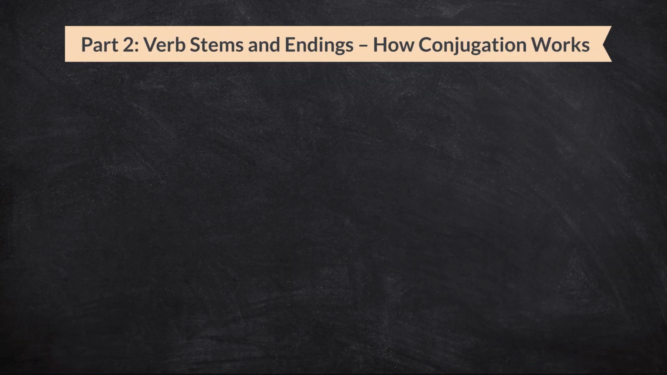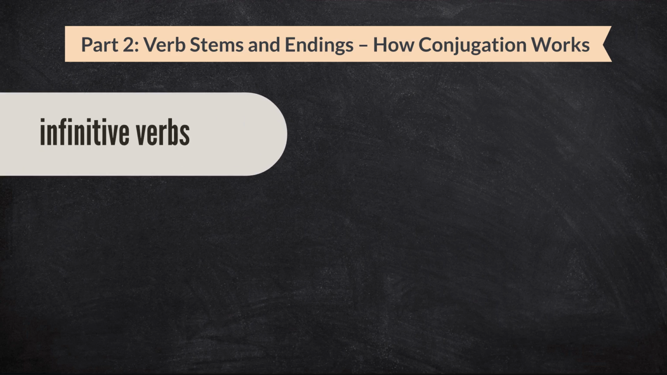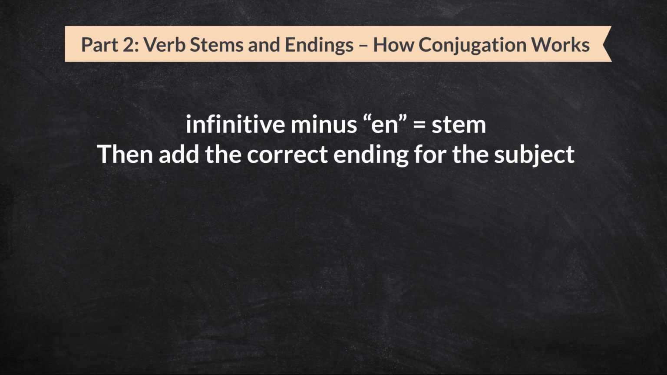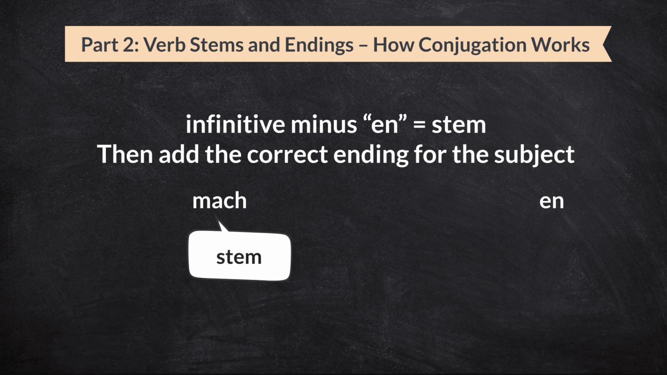Part 2. Verb stems and endings. How conjugation works. Now that you know about infinitive verbs, let us learn how to use them in sentences. In German, you do not use the infinitive form as it is when you talk about different people. Instead, you change the verb to match the subject or thing doing the action. This process is called conjugation. To conjugate a verb, we first find the stem. This is done by removing the letters n from the infinitive form.